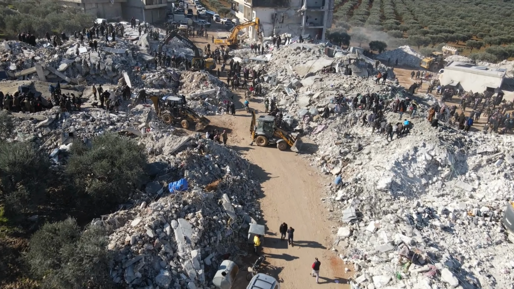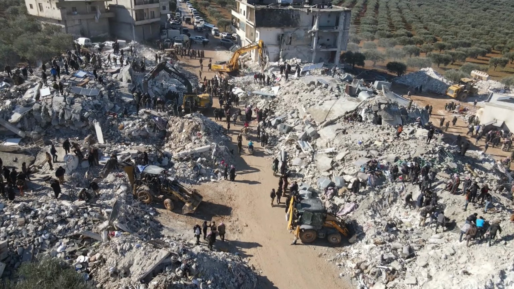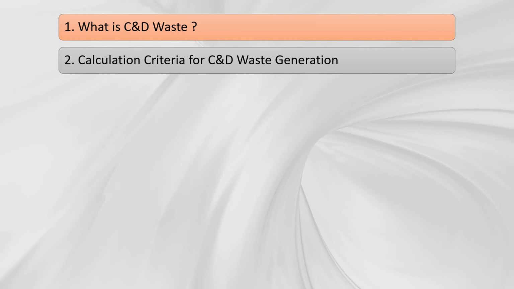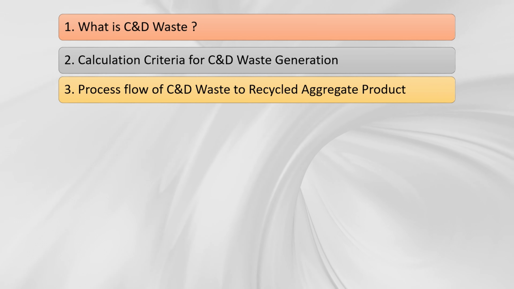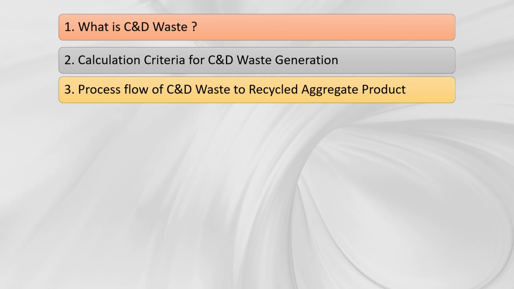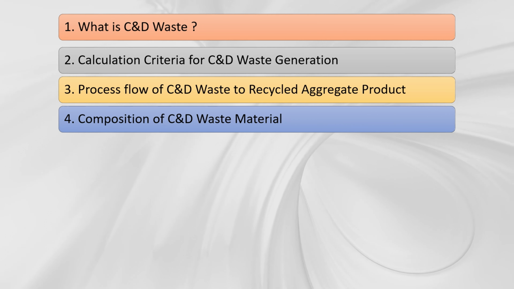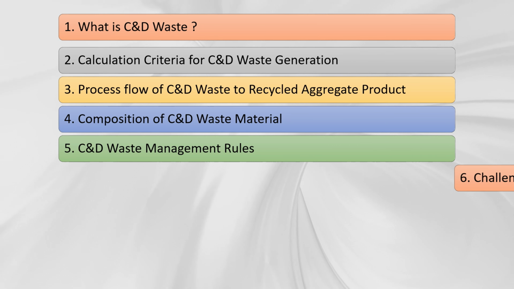In this video, we are going to discuss the following topics. The first topic is what is C&D waste? Second, calculation criteria for C&D waste generation. Third, process flow of C&D waste to recycled aggregate products. Fourth, composition of C&D waste material. Fifth, C&D waste management rules.